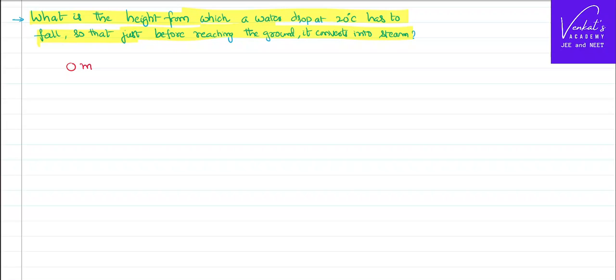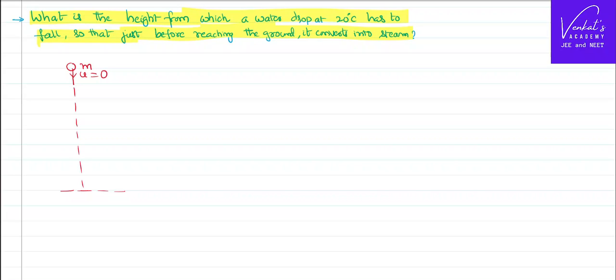There is a water drop of mass m. It is at a certain height from the ground which has to fall. That means it's a free fall. Its initial velocity equal to 0.